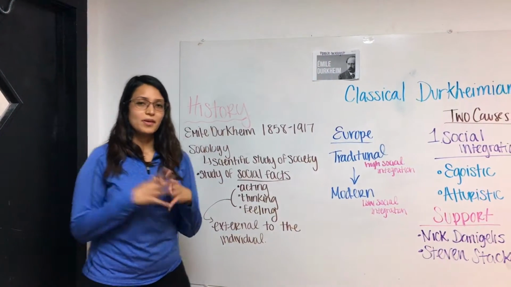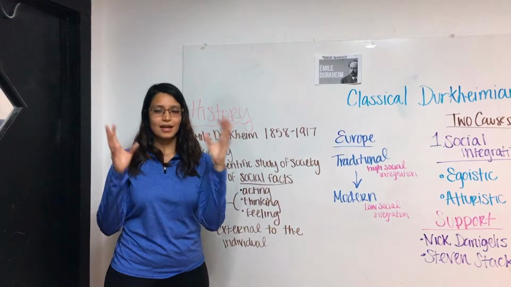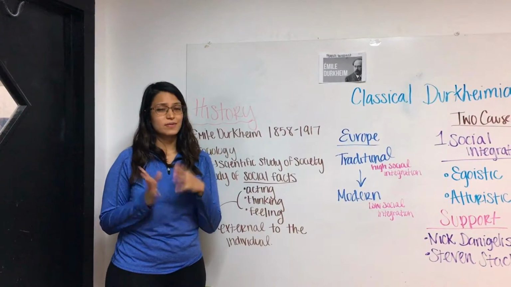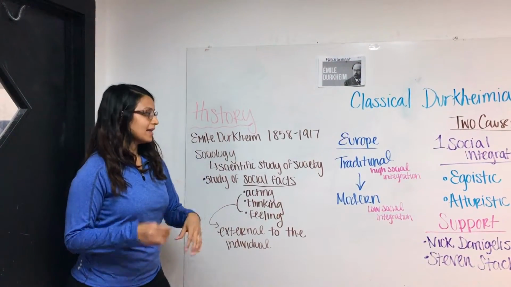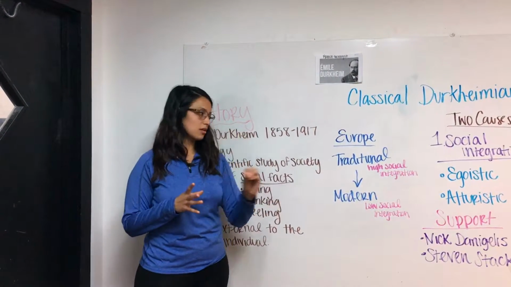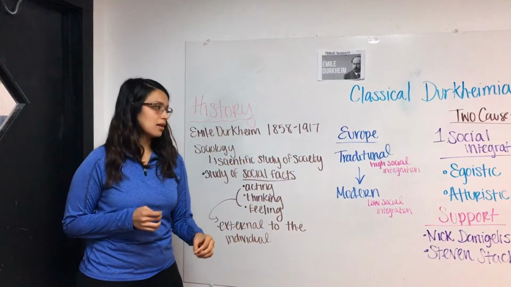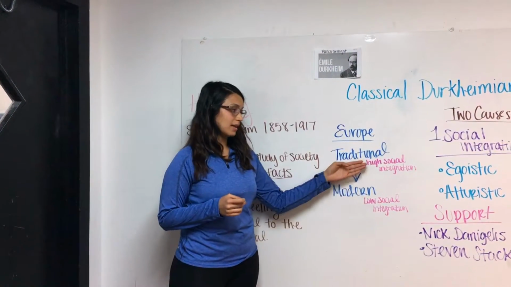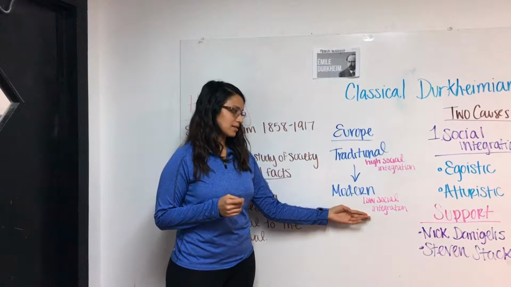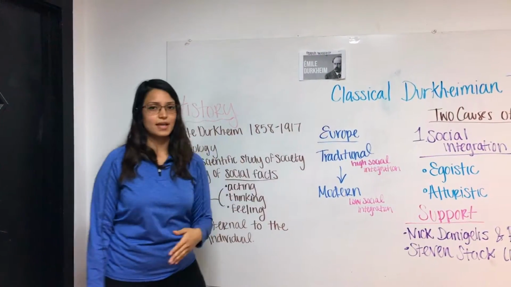Emile Durkheim believed that society was like an organism. There were different functions that had to work together in order to keep it healthy, and when one of them failed, there was a social dysfunction. He studied Europe and realized that during the transition from traditional to modern society, there was an increase in suicide. He believed this was because society moved from a highly socially integrated society to a low socially integrated society. As a result, he developed the classical Durkheim theory of suicide.